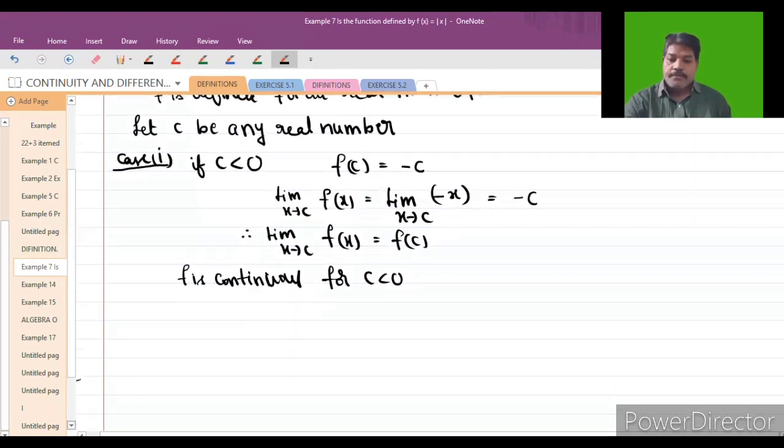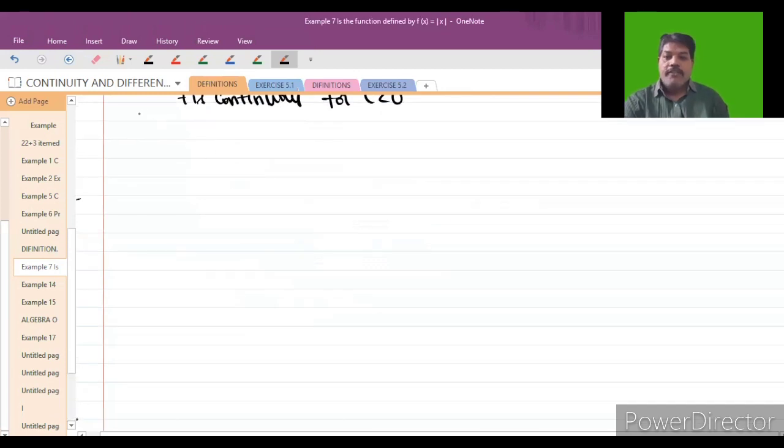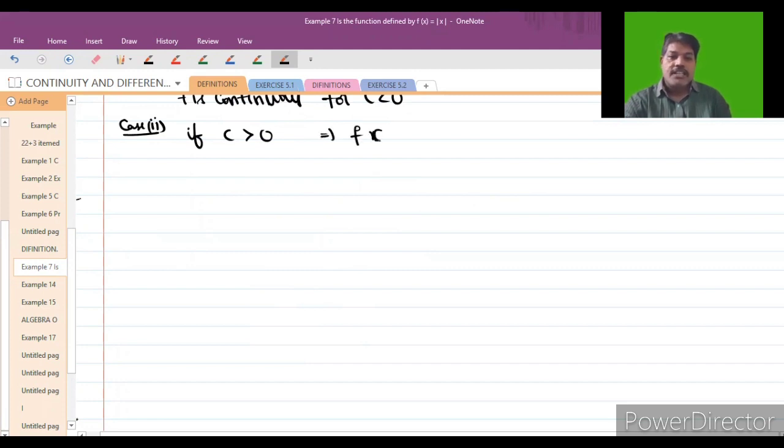And also I will take case 2. What is case 2, students? Case 2 is if c is greater than 0. If c is greater than 0, then f of c is equal to c only. Why? Because we already defined it like that.